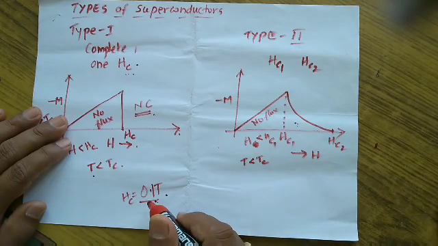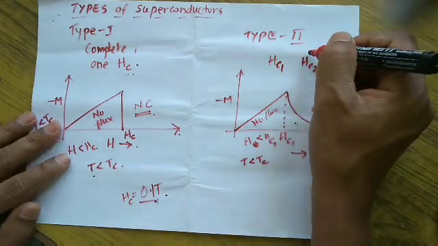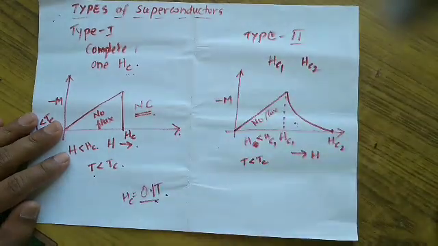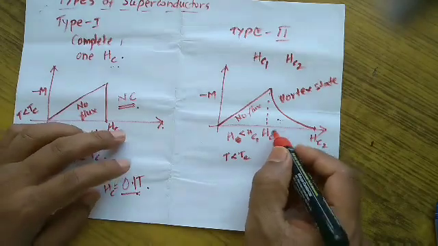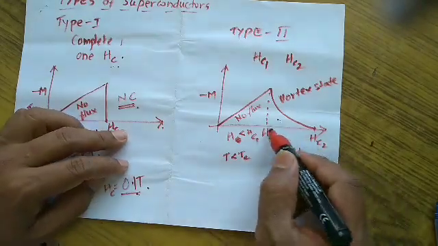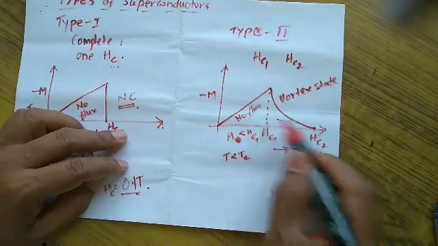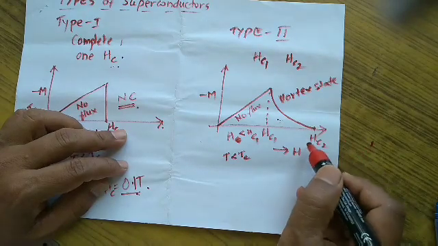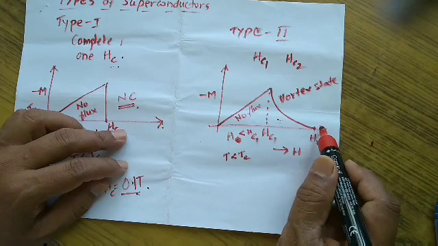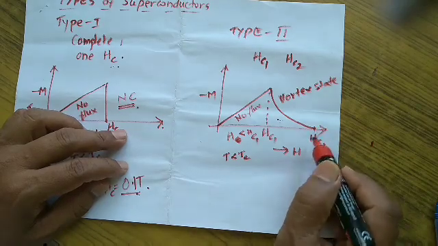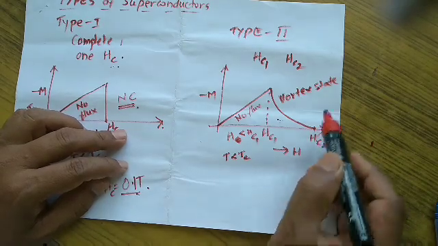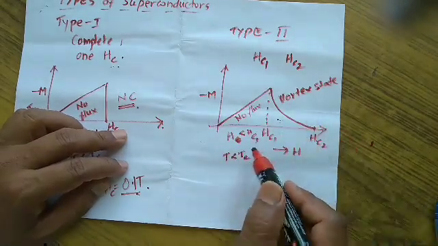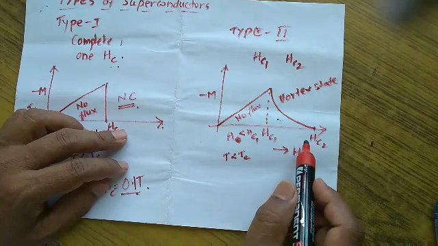That is the reason why type 2 superconductors were developed. In a type 2 superconductor, although Hc1 is very small, it may be 0.1 Tesla or 0.2 Tesla, Hc2 has nowadays approached even up to 10 to 12 Tesla. Therefore, type 2 superconductors can be used to produce magnetic fields even up to 10 to 12 Tesla.